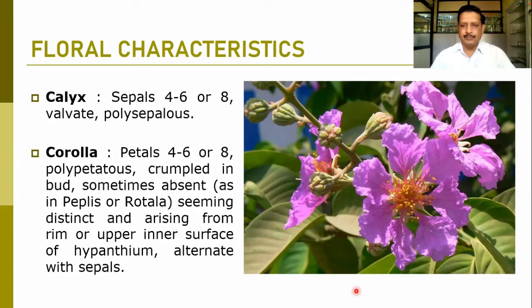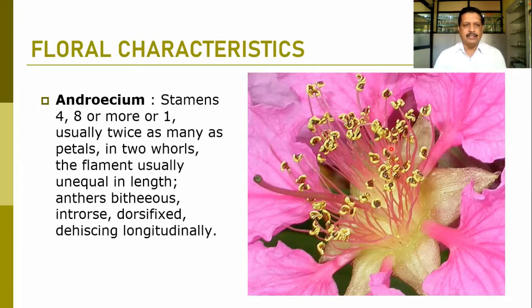So in the corolla, the typical character is the crumpled petals, and they have stamens as many as the number of petals, or it may be indefinite in number. They may be double in number. So usually as many as the petals in 2 whorls, but the filaments are usually unequal in length. They do not have equal filament length, and they are unequal in height. Anthers are bifid. They are introrse, normally dorsifixed and dehiscing longitudinally. So they are introrse in nature.